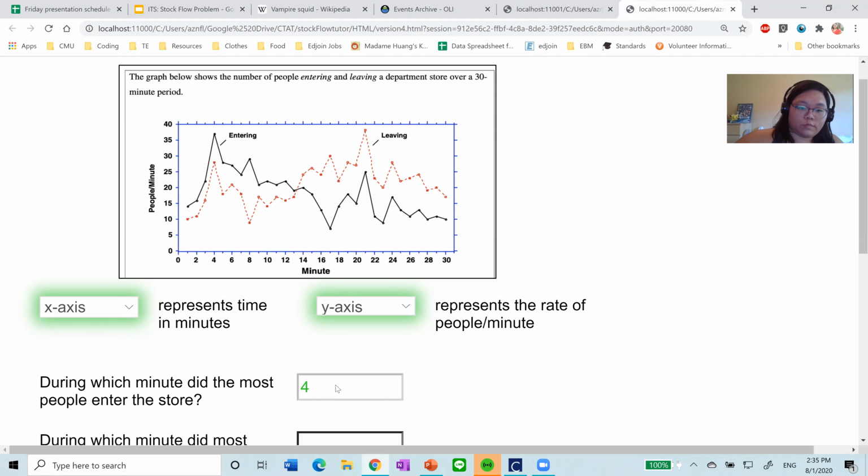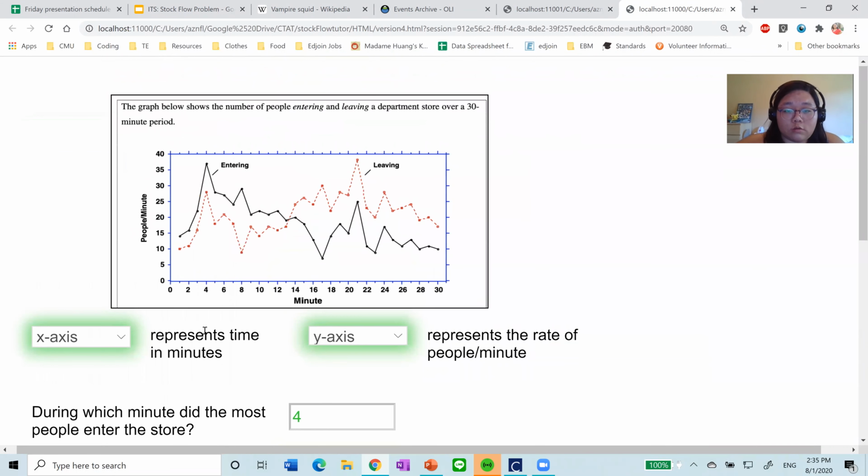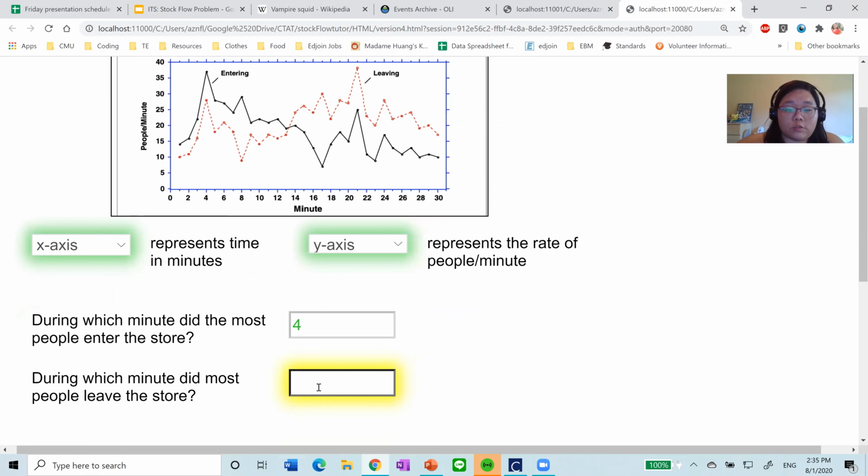Great. During which minute did the most people leave the store? This time I'm going to ask for a hint. Take a look at the red line for people leaving. Your answer will be a whole number. Okay, so I'm looking at the red line. Oh, that one must be 21.